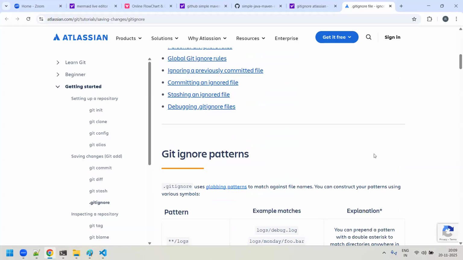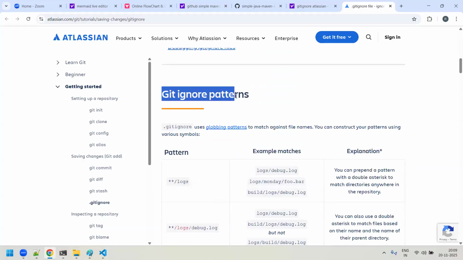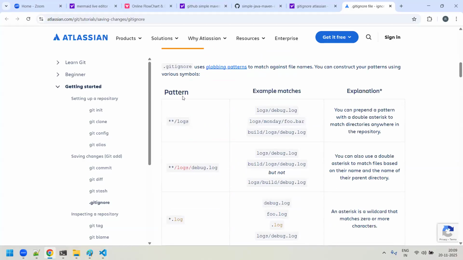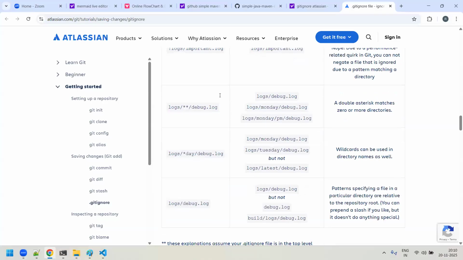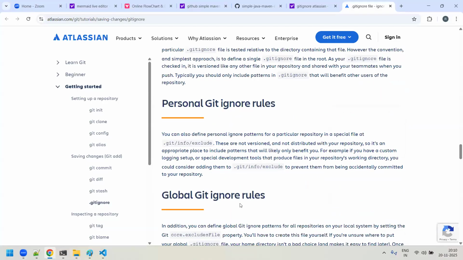like that. And if you come down, they have given all the gitignore patterns actually. So how do you maintain it? Under the logs, debug.log, foo.bar, so many logs are getting created. If you want to ignore everything, you can just say */logs like that. You can maintain it in the .gitignore file actually. Same thing like this. So you could see that they have given a big list.